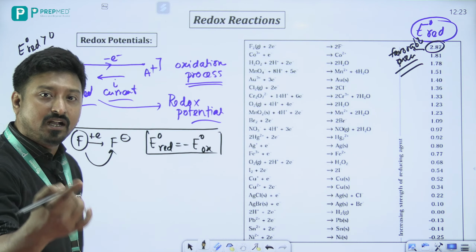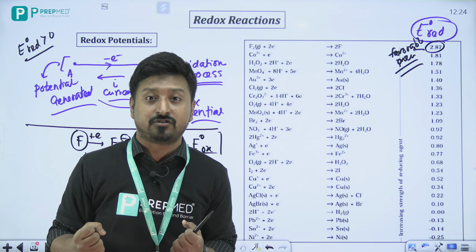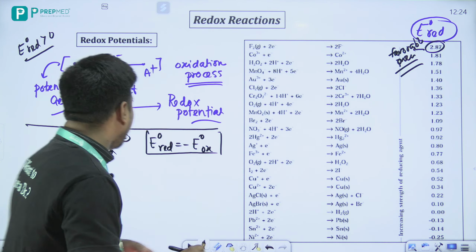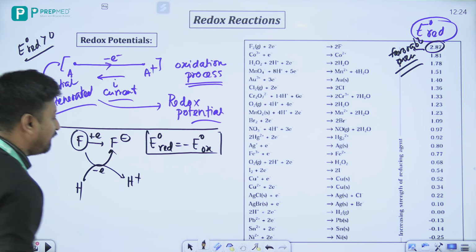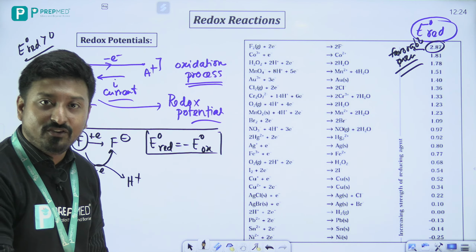Now electrons are not available in the market that you can go and buy, right? So what you have to do is tell another species, beta, give me electrons. Let's see, if I talk about hydrogen, hydrogen will lose an electron and give it to fluorine, and fluorine will take this electron and convert into F minus.